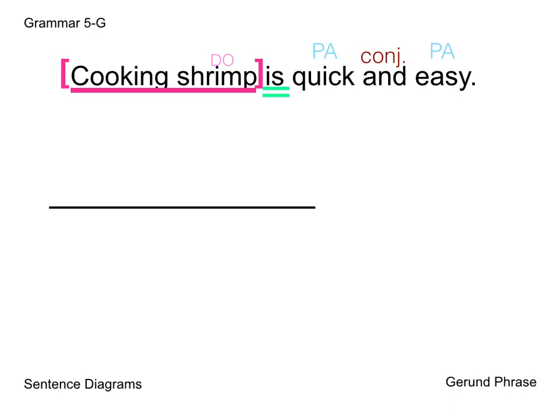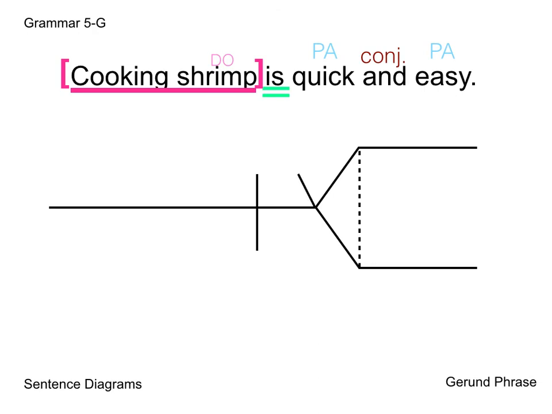I'm going to have a slightly shorter horizontal line. I will intersect that to have a subject and predicate. And then, of course, since I have a compound predicate adjective, I am going to create that little triangular form that hopefully looks a little familiar to you. And I have a dotted line to put my conjunction on. Since it's a predicate adjective, I'm going to put a slanted line. Now we're not quite done yet. We still have our gerund phrase that we need to work on.